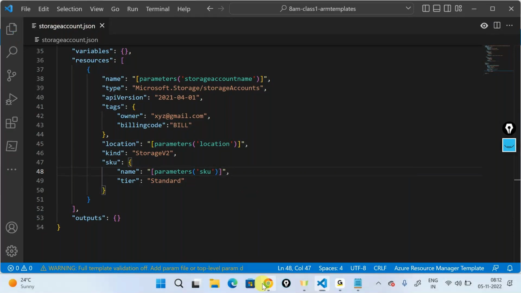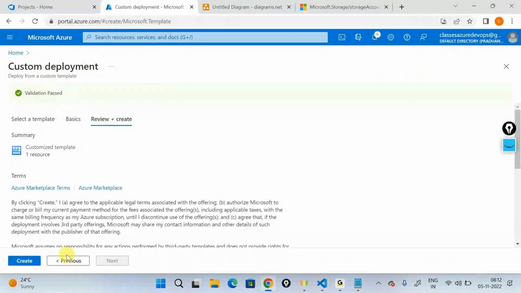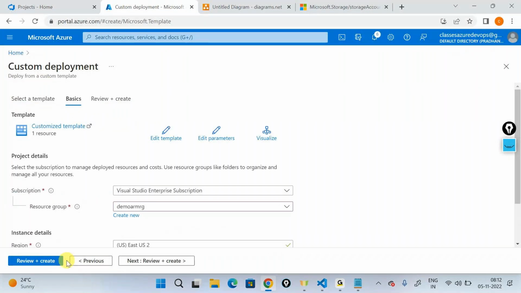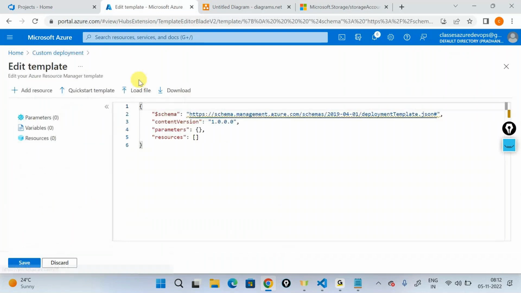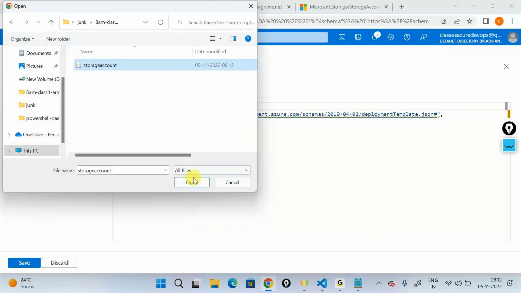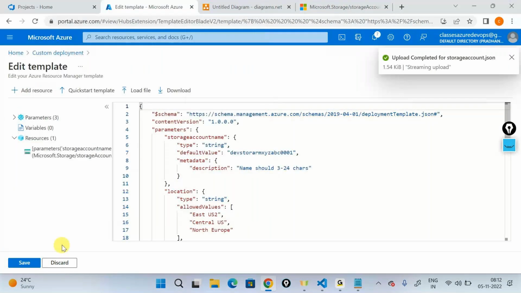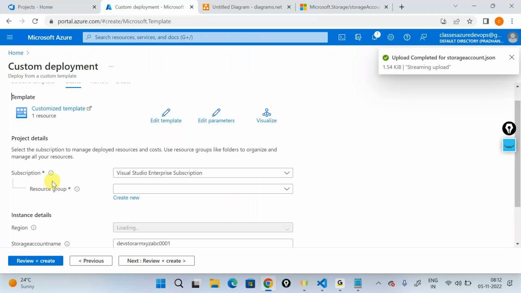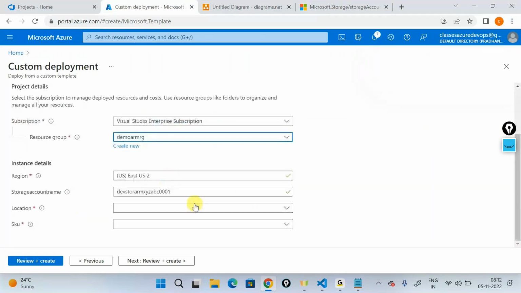Again, if I just go back to the Azure portal, I'll say previous. Let's select the template, do the template again. Just save. I'll use that particular, let's say, demo ARMRG. Now I have two things out here. One is asking me which location. The second is asking me what is the tier that you want to select this in. So this is how I can pass in my allowed values and so on and so forth. I'll just say create this out.